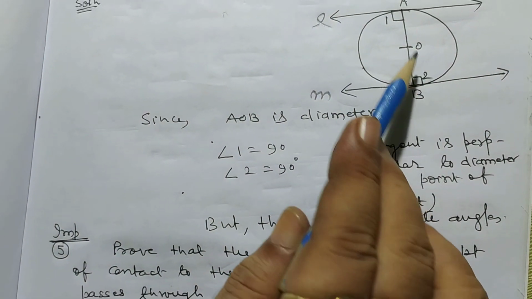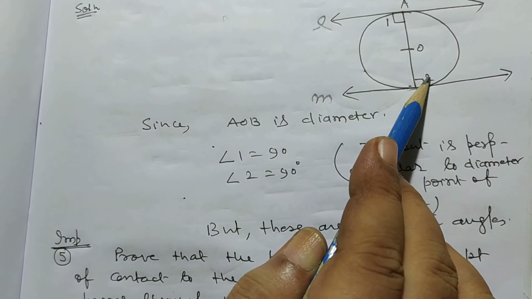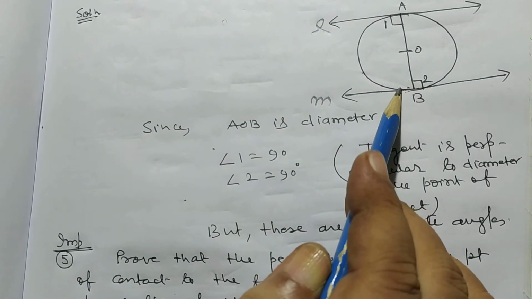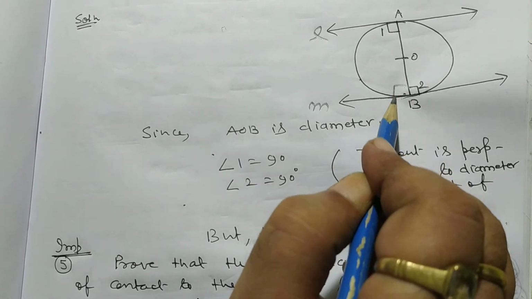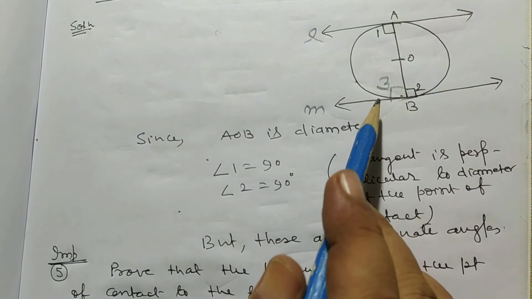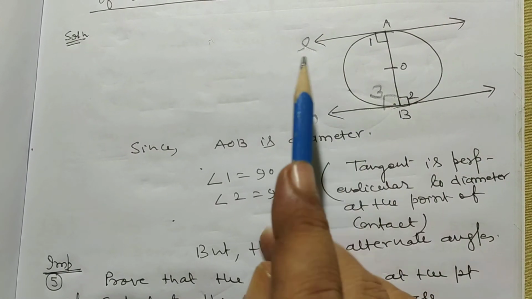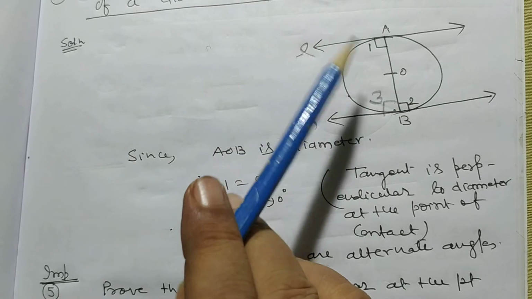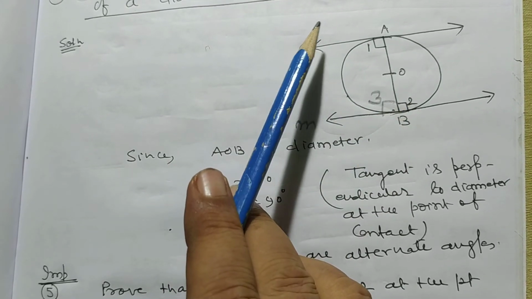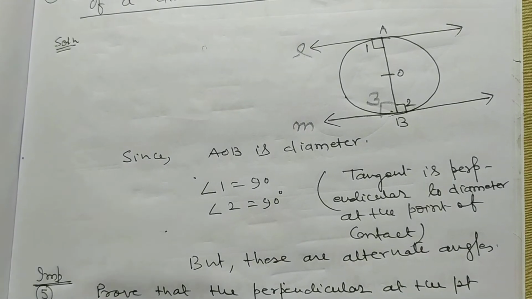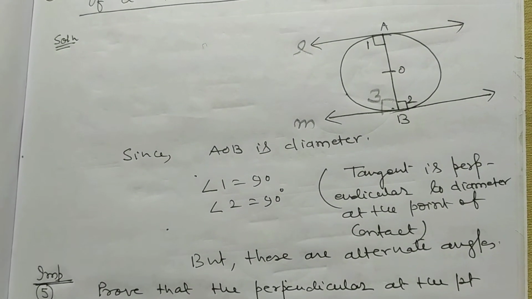We observe that the alternate interior angles are equal. Or this angle is also equal. Angle 3, suppose this angle will be equal. So corresponding angles are equal. So you can solve this problem by using the concept of parallel lines. Two lines are parallel if corresponding angles are equal, if alternate angles are equal, when AB is the transversal. So my dear student, in this way we can solve this problem.